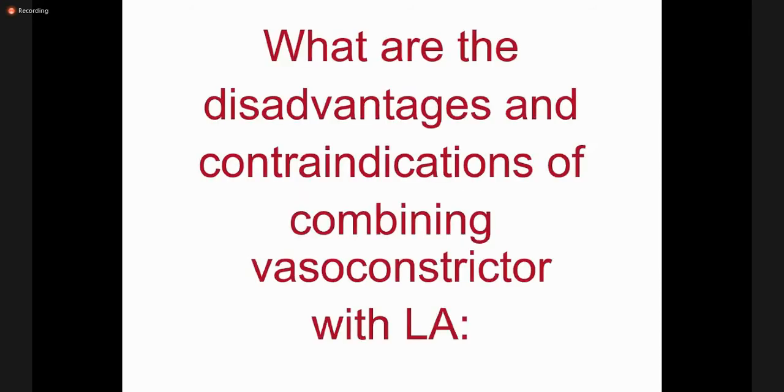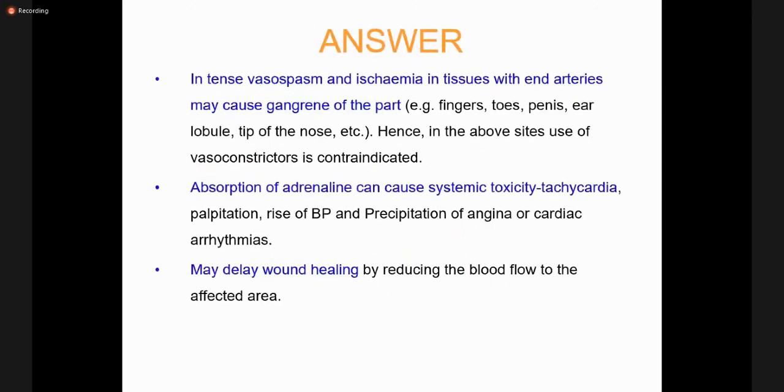What are the disadvantages? Now, this is another important point. If we are adding a vasoconstricting agent, and generally you know which vasoconstricting agent we add with local anesthetic preparation, that belongs to sympathomimetic drugs, and that drug is adrenaline. So what are the disadvantages and contraindications of combining a vasoconstricting agent with local anesthetics? Answer is